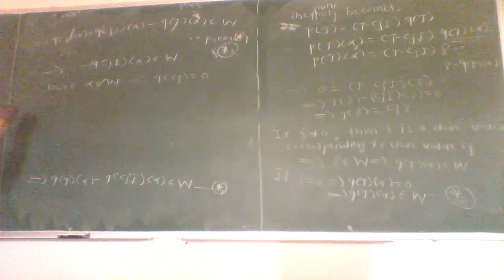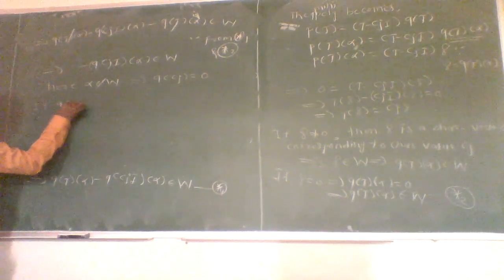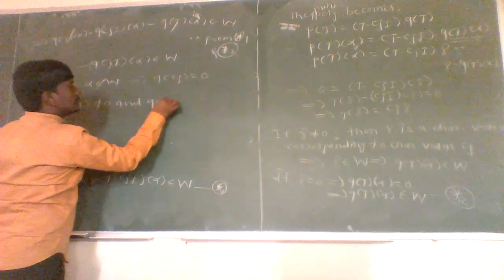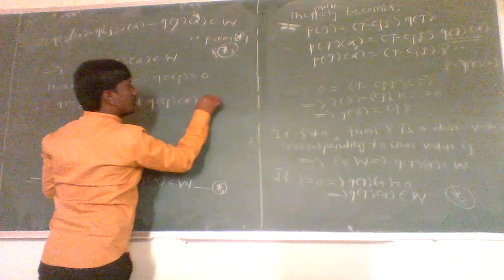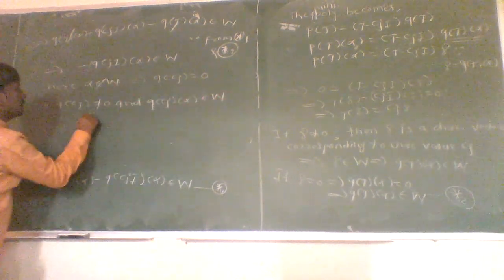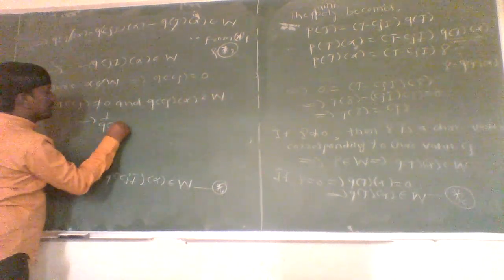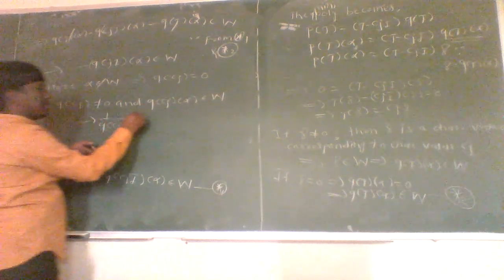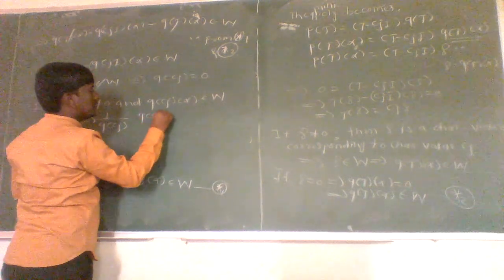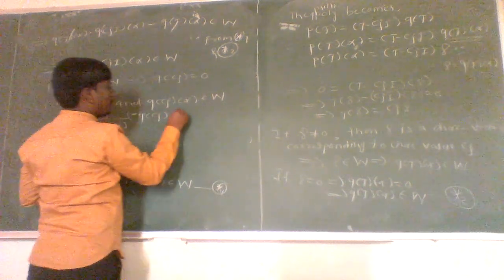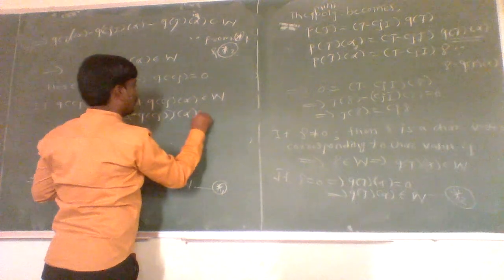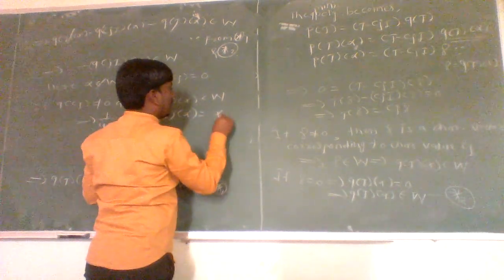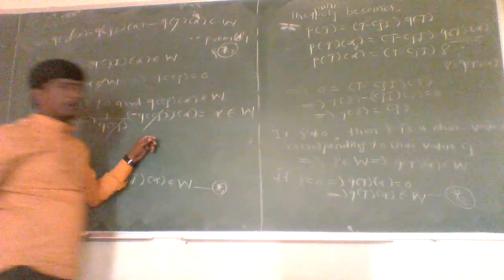If possible, suppose Q of Cj is not equal to 0, and already Q of Cj of alpha belongs to W. Then it can be written as 1 upon Q of Cj into Q of Cj of alpha, the constant cancels, and here we get alpha, which belongs to W.